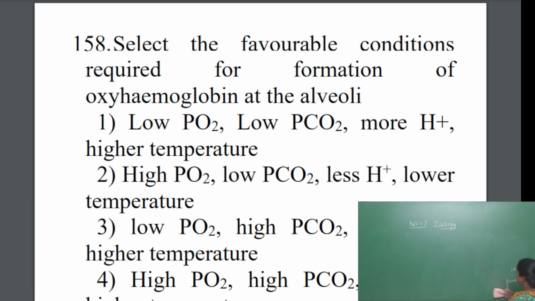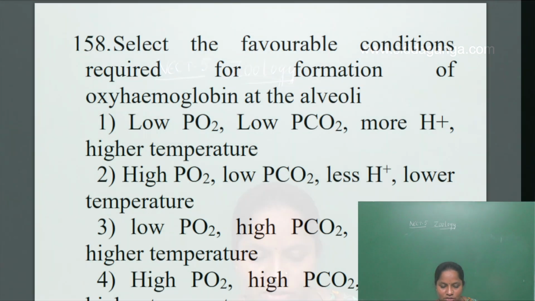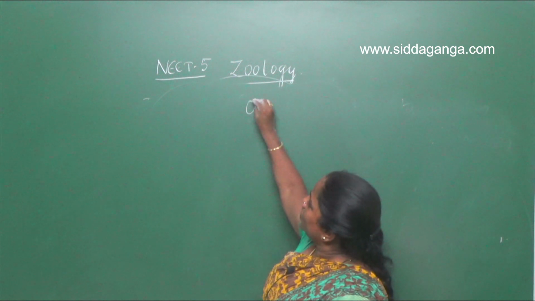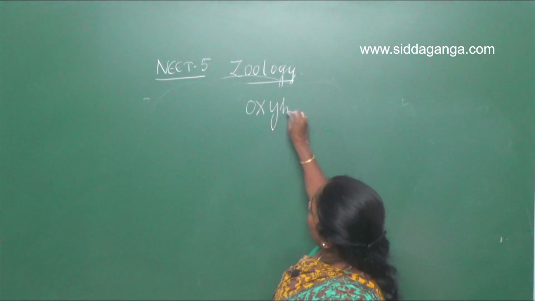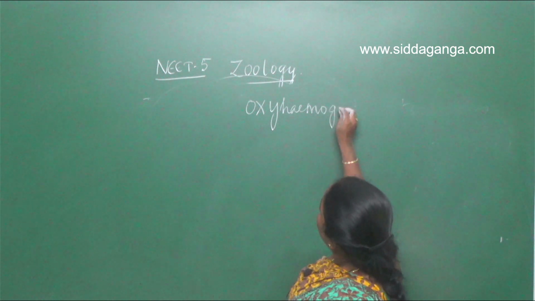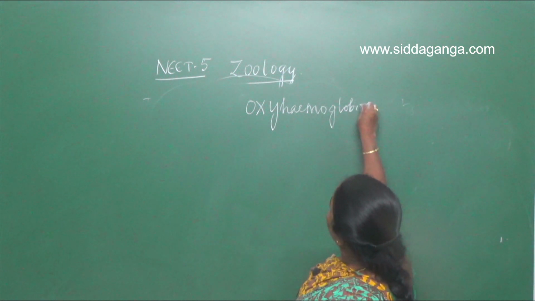For the transport of oxygen, we need the binding of oxygen with the hemoglobin. When the oxygen and hemoglobin bind at the alveoli, what should be the condition?